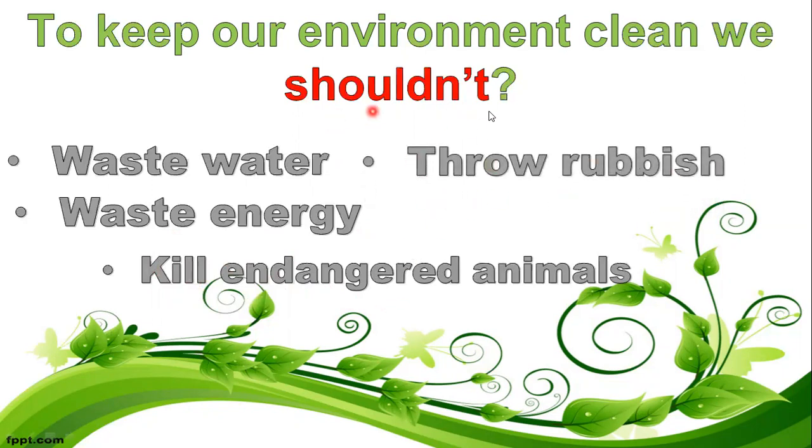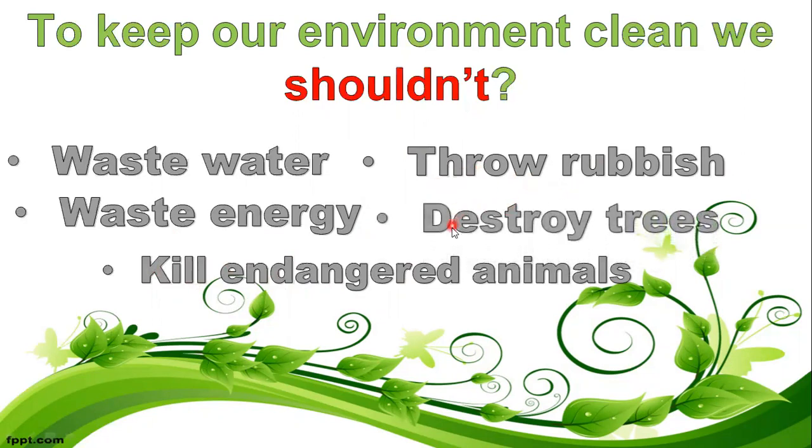We shouldn't throw rubbish. We shouldn't destroy trees. We shouldn't cut down trees. All right? Let's recapitulate.